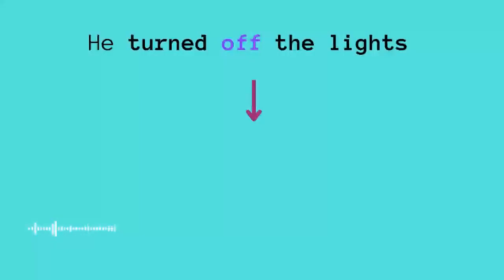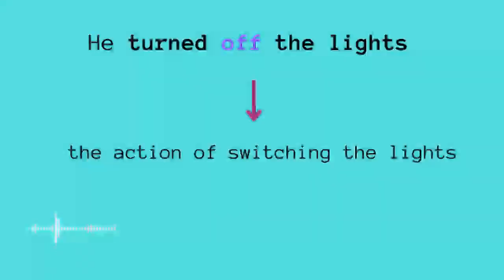He turned off the lights. Turned off. What does that mean? That means the light is no longer there, it has been switched off. So turned off is similar to switched off. You know, when we say turn on and turn off.